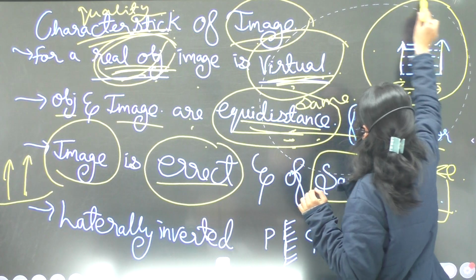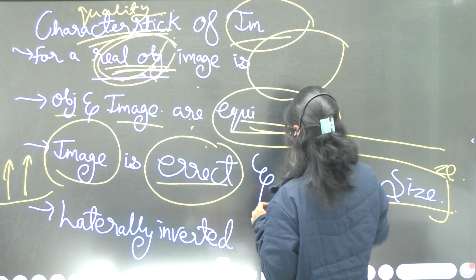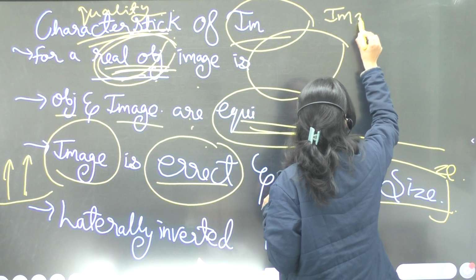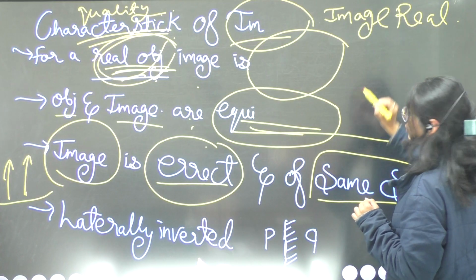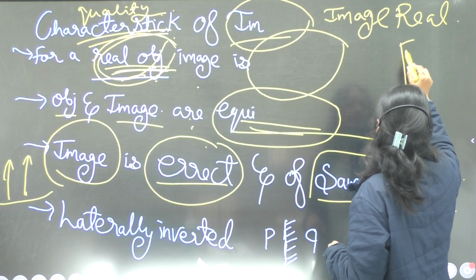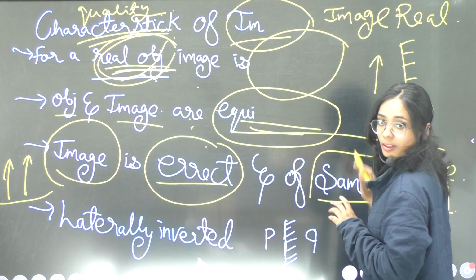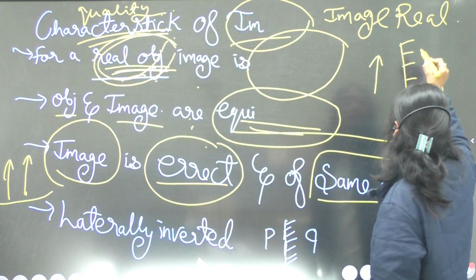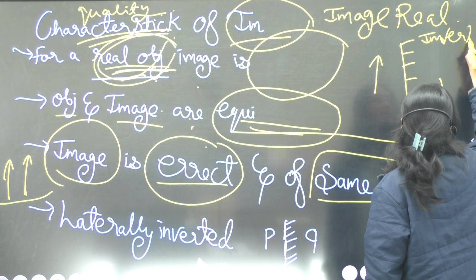But if the image is real, then it will be inverted. This is the plane mirror, and if the object is upward, then the image will be downward, because an inverted image is formed in the case of a real image.